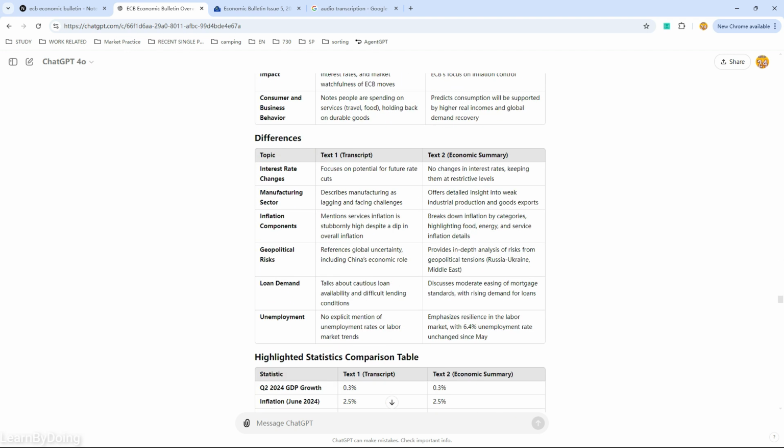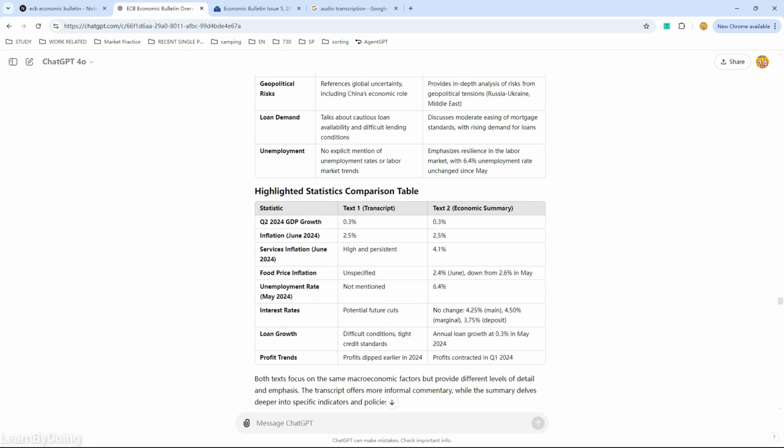And if we check the difference part, you see the interest rate changes. The transcript focuses on potential future rate cuts. And in text 2, no changes in interest rate, keeping them at restrictive levels. So we can see here we either witness the hallucination of the model or the summarization capability is not ideal.